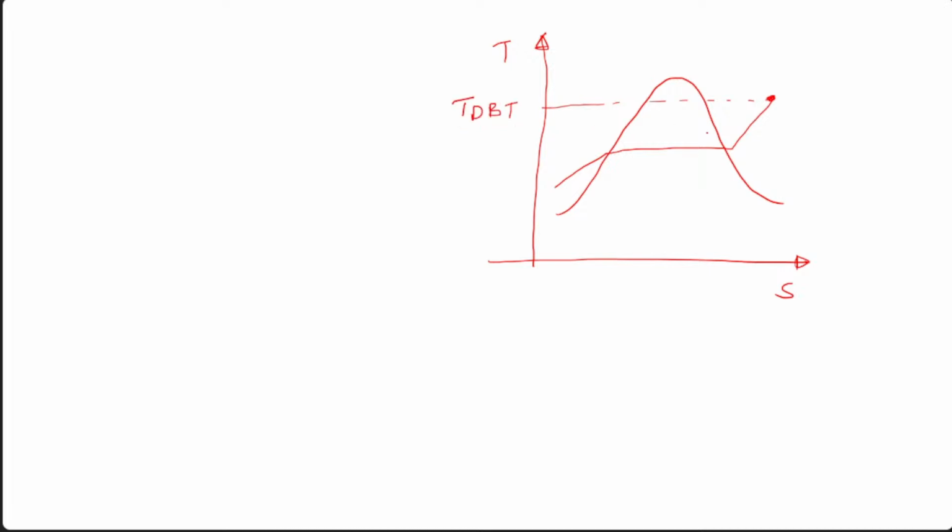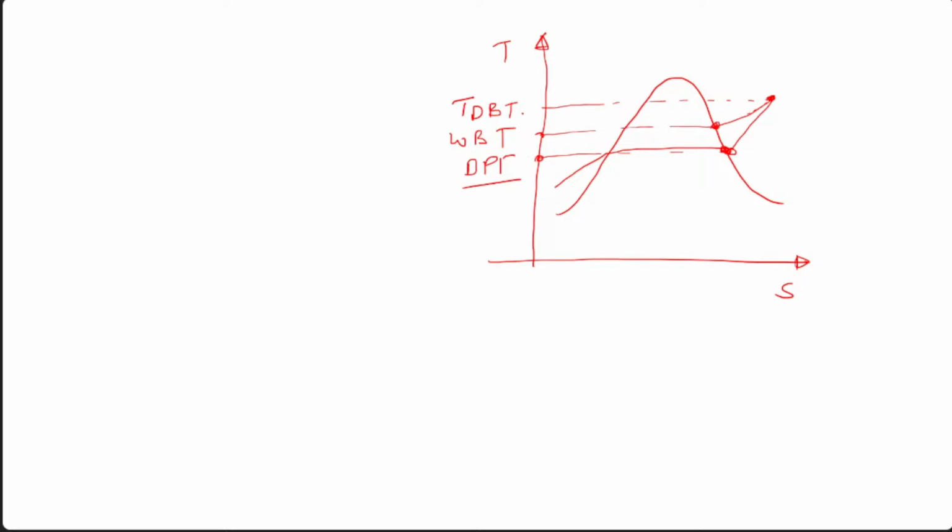I also discussed yesterday the wet bulb temperature, and it is like that. Okay, and this is the wet bulb temperature, and this point is known as the dew point temperature.